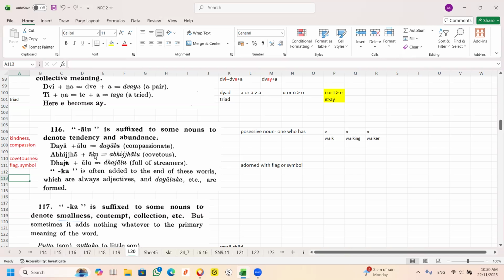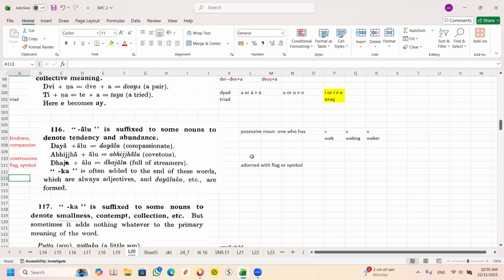Then you add "alu", that means greedy. You can use the word "abijalu": one who is greedy of other people's things.